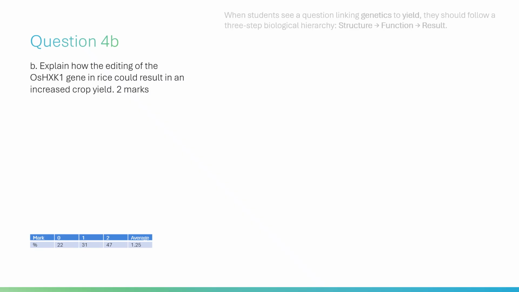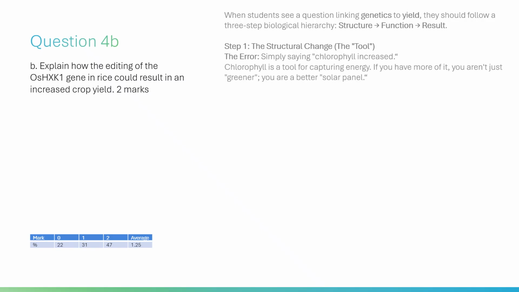When students see a question linking genetics to yield, they should follow a three-step biological hierarchy: structure, function, result. Step 1, the structural change, the tool. The error: simply saying chlorophyll increased. Chlorophyll is a tool for capturing energy. If you have more of it, you aren't just greener, you are a better solar panel. The mark-winning point: increased chlorophyll levels allow the leaves to absorb more light energy.